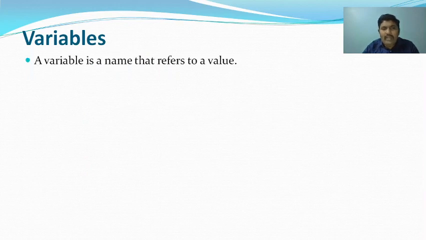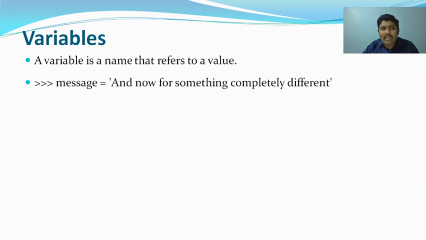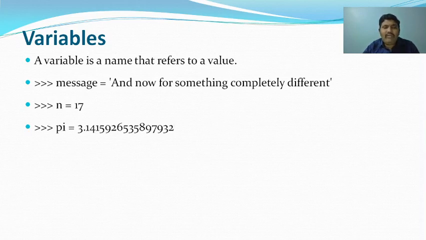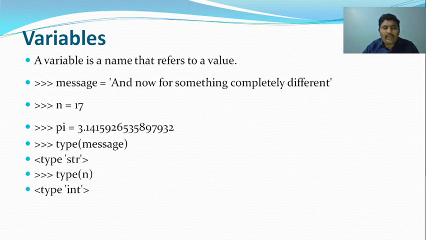A variable is a name that refers to a value. We cannot always operate with the values directly, so we have to store a value in something called a variable. For example, here we assigned message is equal to some string and n is equal to 70. The values can be stored in variables, and variables can be used in programs to build the program. Also, we can apply the type function on these variables.